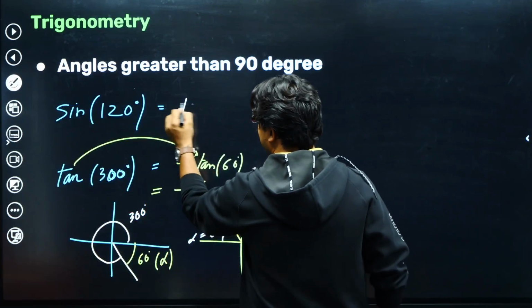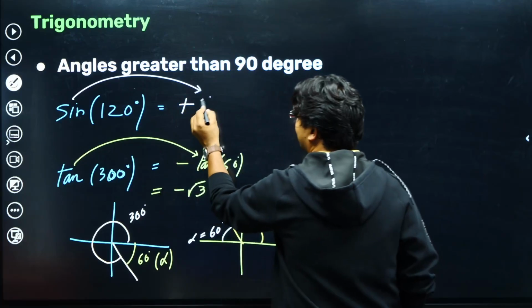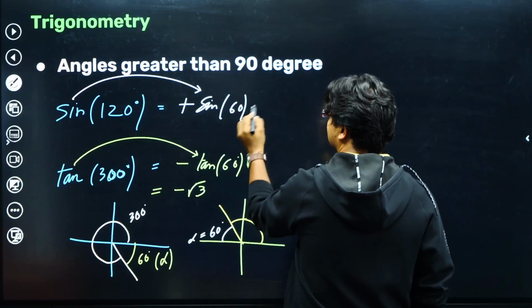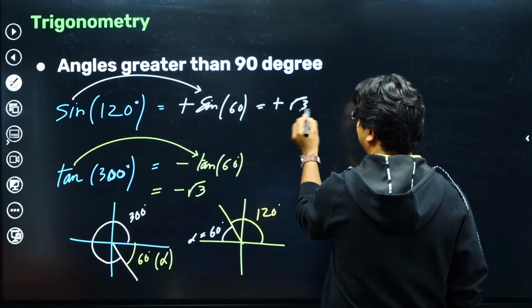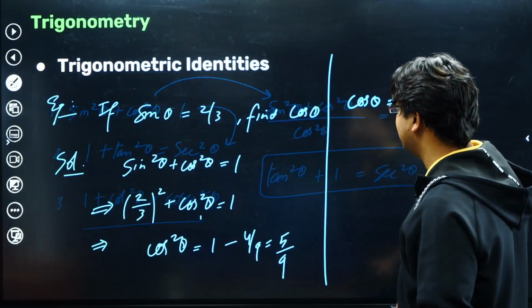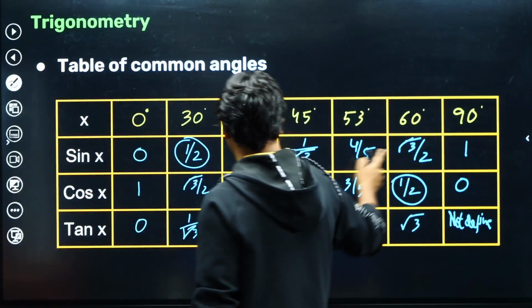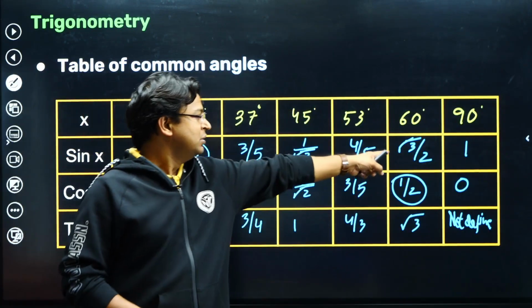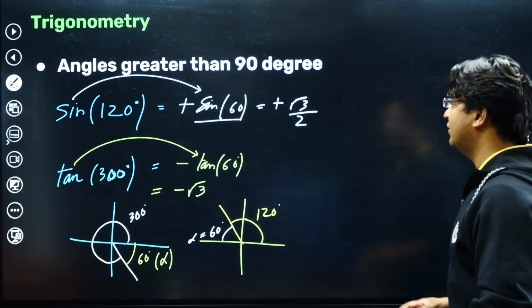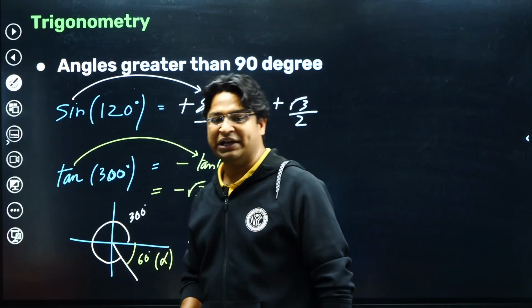So plus sign, the same trigonometric ratio, then alpha, which is 60 degree. So it would be plus root 3 by 2. From where did the root 3 by 2 come? Sine 60 is root 3 by 2. We have written it in the table. So from here I have put the value. So like this you can figure out the value of any angle which is more than 90 degree.